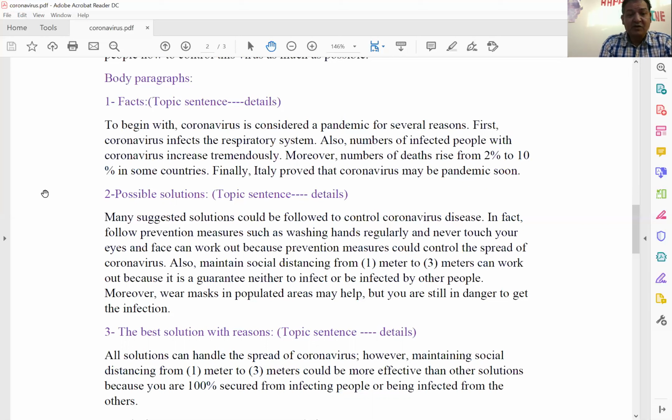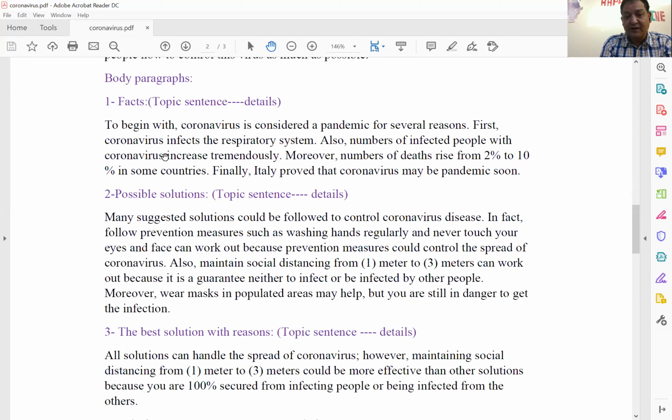So I am going to start with the topic sentence like this. To begin with, coronavirus is considered a pandemic for several reasons. So this paragraph is going to talk about why I consider coronavirus a pandemic.